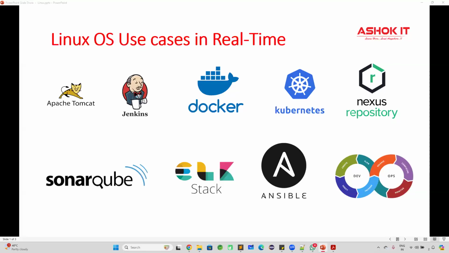Perfect. Thank you, Famida, for your good information. Anyone else? Gopinath, can you speak a few words on how you are using Linux in the project? Guys, if I tell you that Linux is very important, people may feel that I'm running an institute, so I'm promoting my course. I'm not here to do any promotion, guys. I want to tell you the fact. That's the reason I'm asking the people who are working, so that you will believe their words. They are also like you, and they are working in a company now. In future, you will also get into a company, and then you will understand the importance of Linux.